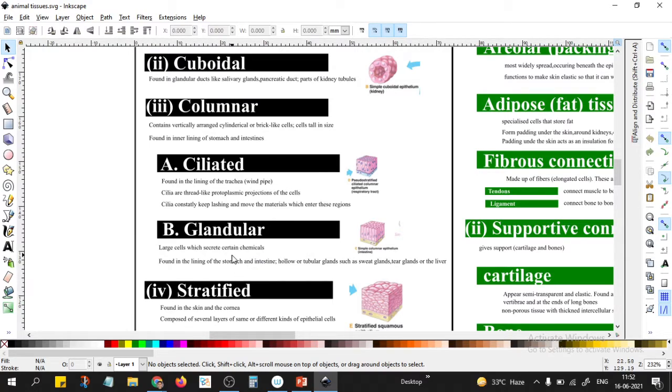So whether the duct is producing that secretion or the gland is producing the secretion? Sir, gland. Gland is producing. The duct is only acting as a pipe to carry it. So the pipe is having the cuboidal, like here you are seeing this pipe structure, but the glandular one is present in the gland. That is the simple difference.